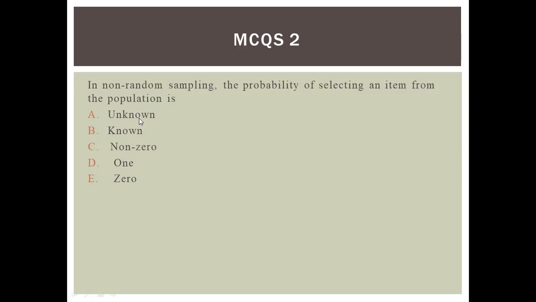In probability sampling or random sampling, the probability of selecting an item from the population is known. But in non-random sampling, the probability of selecting an item from the population is unknown.